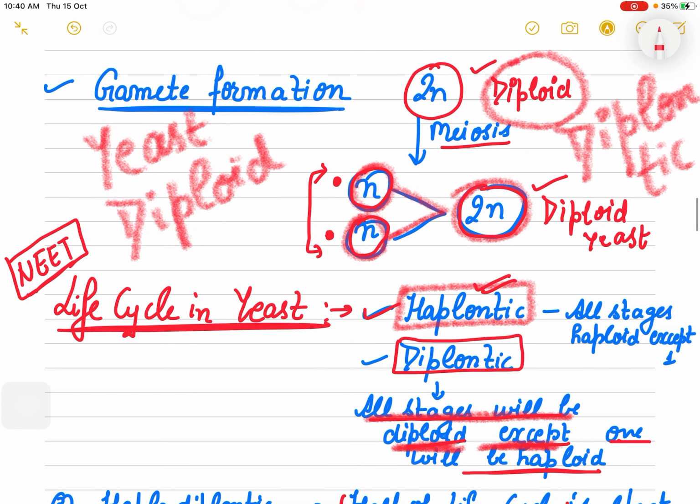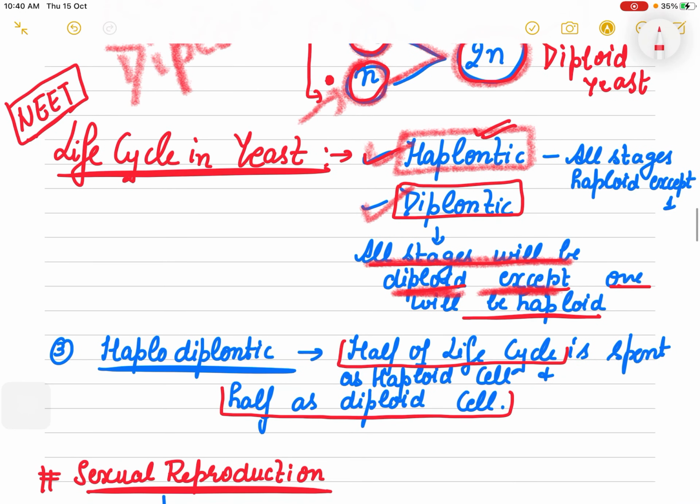Only, as you can see, only these cells are haploid. So the life cycle in yeast is haplontic. It shows a diplontic life cycle also. It shows haplodiplontic life cycle also. Means half of the life cycle it remains as haploid cells, and half it remains as diploid cells, right?